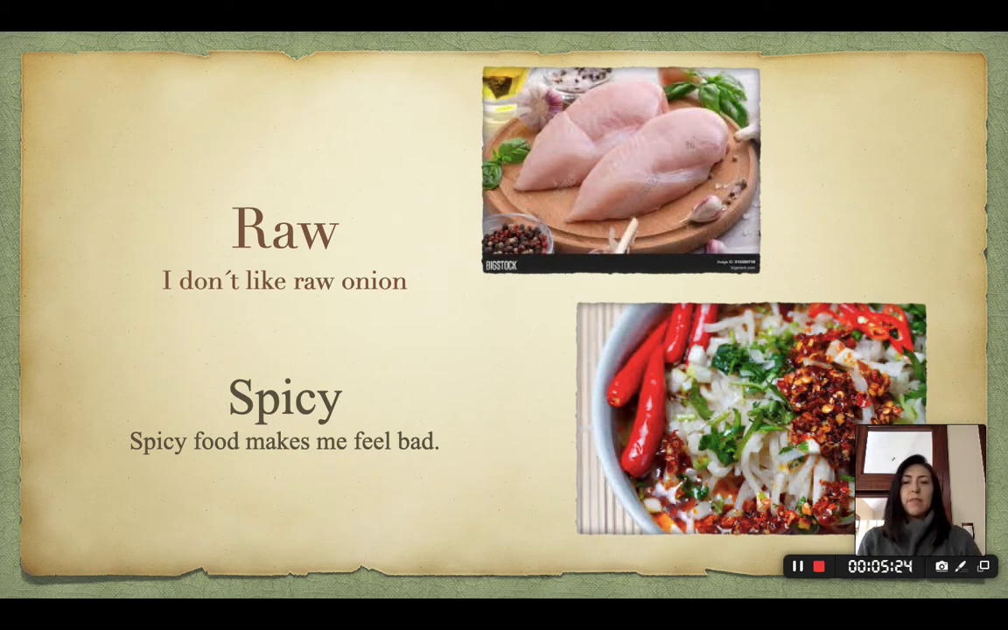Next, spicy. Spicy food makes me feel bad. That's why in Mexico we eat spicy food every day, because this is something traditional for us. Okay, but sometimes it makes me feel bad. Spicy food. If I say hot spicy, it's when you eat a lot of chili, but spicy food could be onions, garlic, or something strong added to the dish, right? That would be spicy.